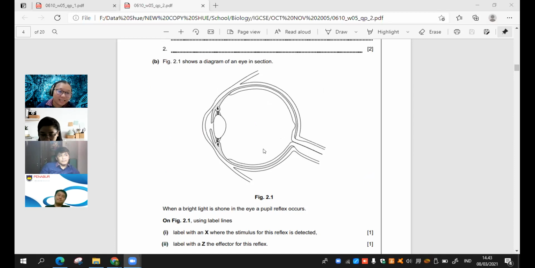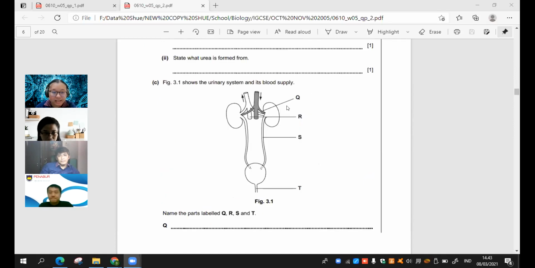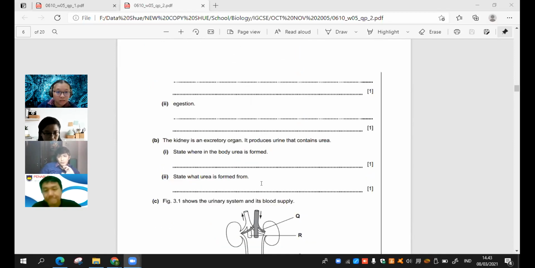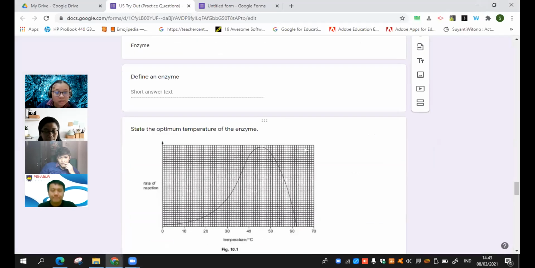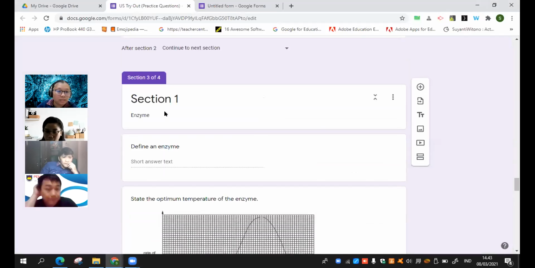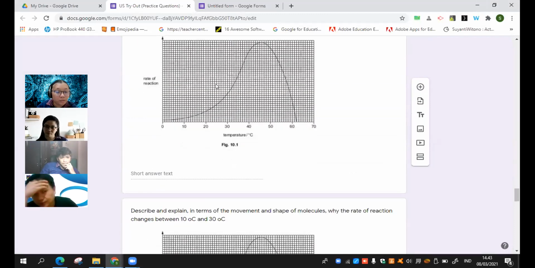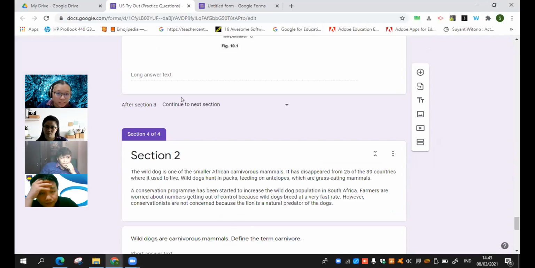So I try to find another question without drawing, where there is no drawing at all. Maybe this one only has labels, I mean only mentioning the label, only answering by text, or by multiple choice, or can also be uploading something like that. So if you see, let's go back to this one. I put this one, section 1 is about enzyme. This is my first question: define an enzyme, state the optimum temperature. I give the picture, and then what will be the answer, and so on. This is one question, and then another